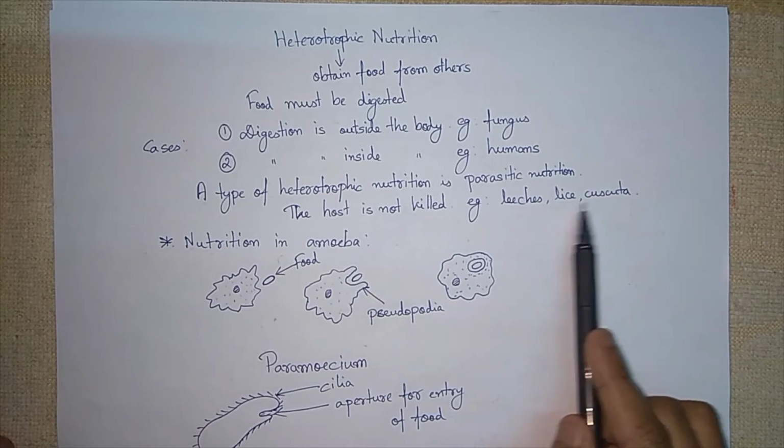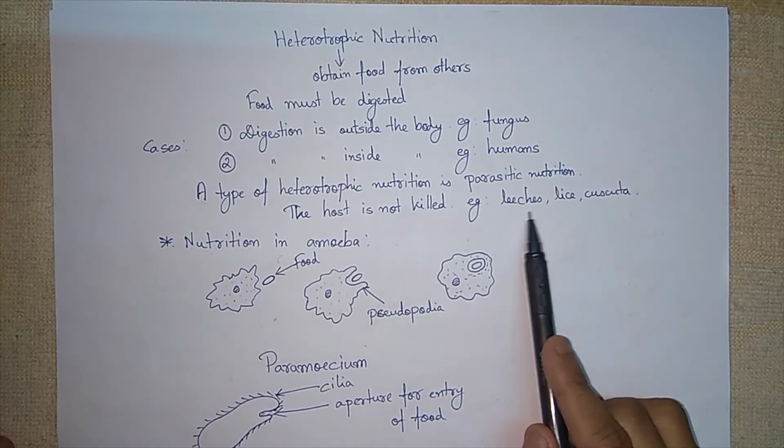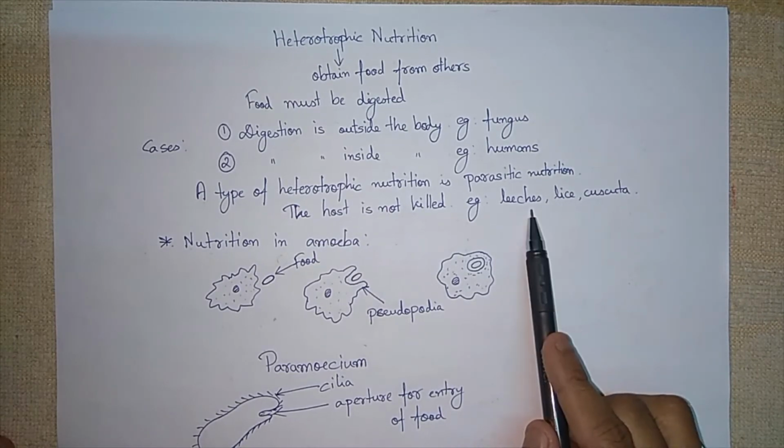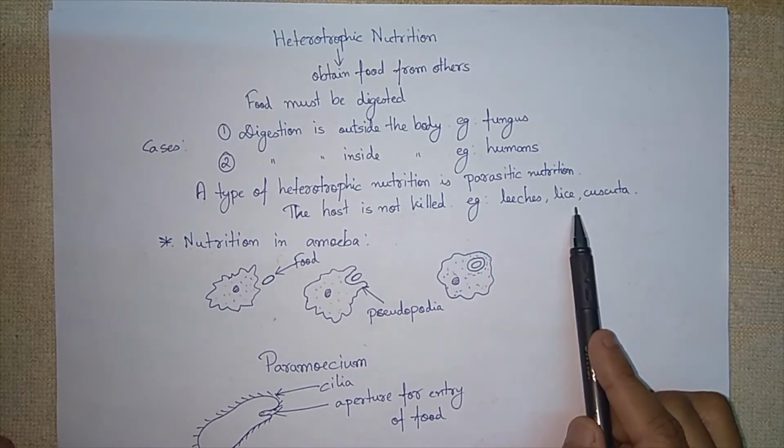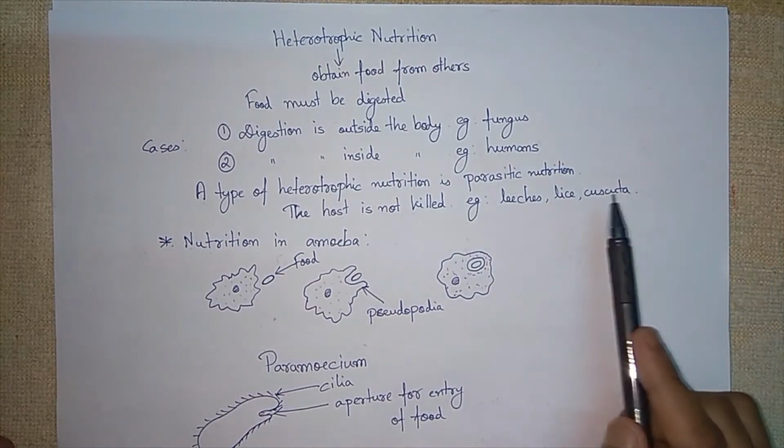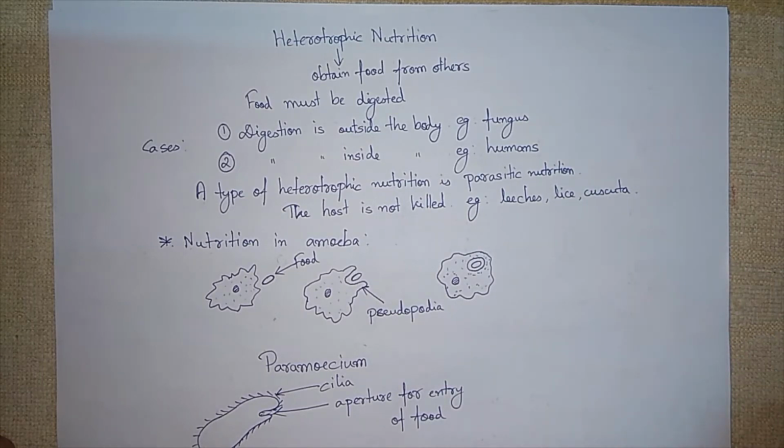Examples are leeches, lice, and cuscuta. Leeches and lice suck blood from the organisms without killing them. Cuscuta is a plant parasite. It grows over another plant and obtains food without killing the plant.